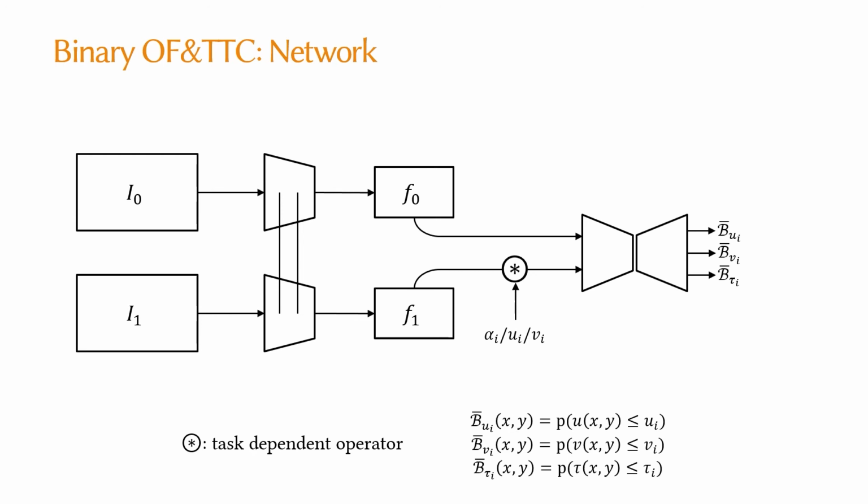To train the same network for both optical flow and TTC, we perform a slight modification. The warping operator is now task dependent. We can scale or shift the feature maps. The output now has 3 heads. The first one detects if the objects are shifting left or right. The second one detects if the objects are shifting up or down. And the last one detects if the objects are scaling up or down. We train this network for both binary optical flow and binary TTC estimation.